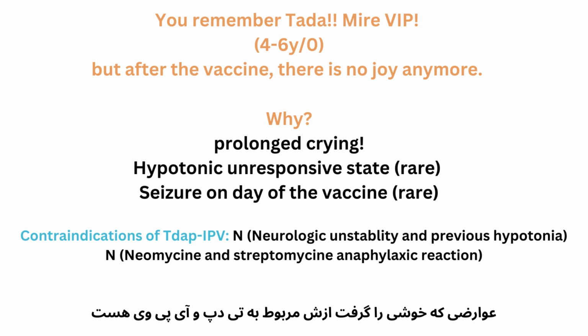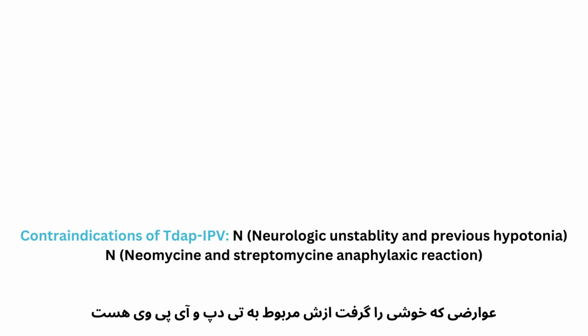After vaccination at 4 years old, they start crying for a long time, and they are hypotonic, unresponsive, and sometimes, in rare situations, they may even have a seizure on the day of the vaccine. So all the happiness is gone because of the vaccine. Which vaccine do you think is the culprit here that causes prolonged crying, a hypotonic unresponsive state, or seizure? You're absolutely correct. It's Tdap IPV.